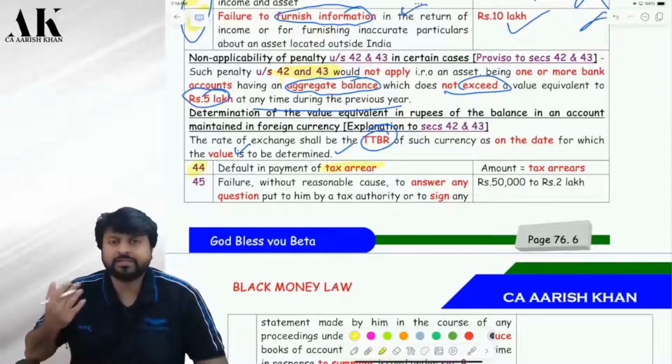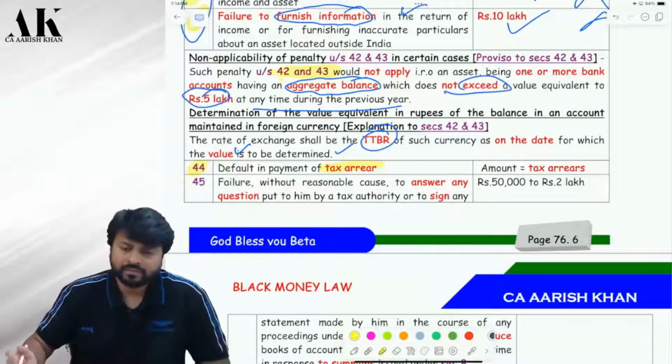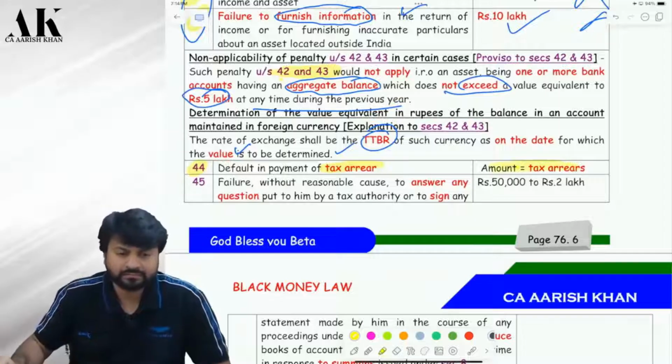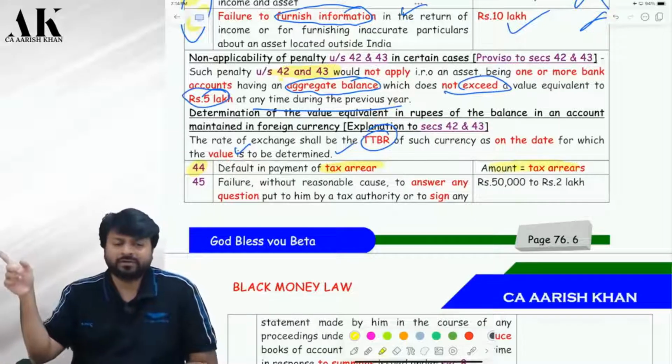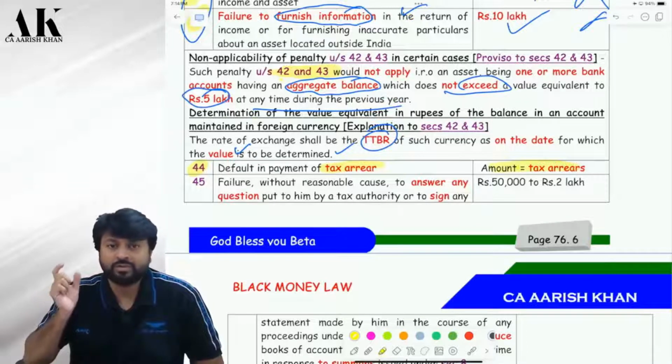Suppose the department is sending you notice and you are not paying the tax, then you will be liable for a penalty equivalent to the tax in arrears. It is there under income tax law also. If you are assessed in default, they are sending you notice and you are not paying the tax within 30 days, do you remember? Then you are liable for penalty under section 221.